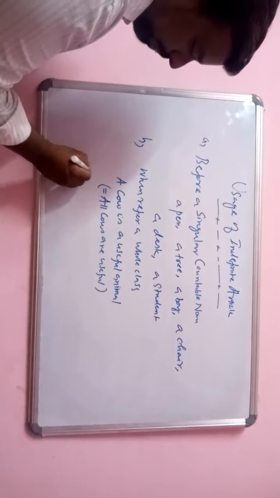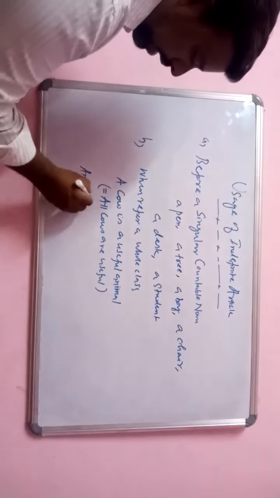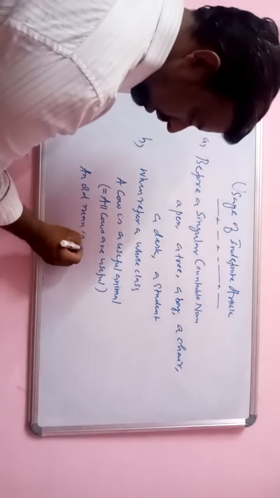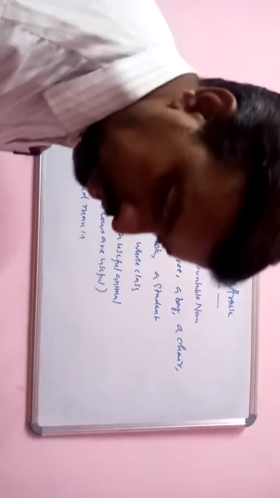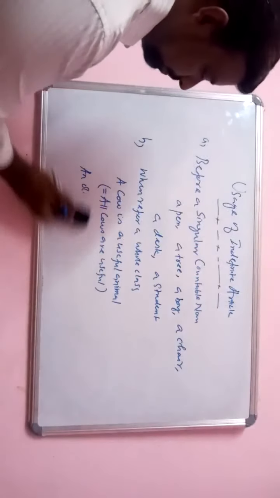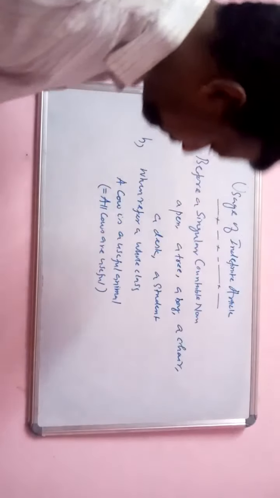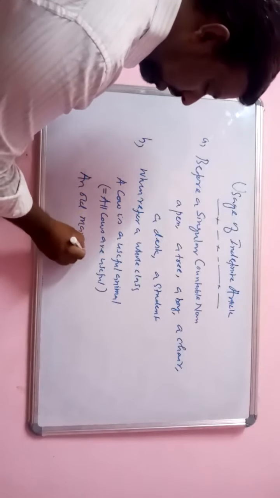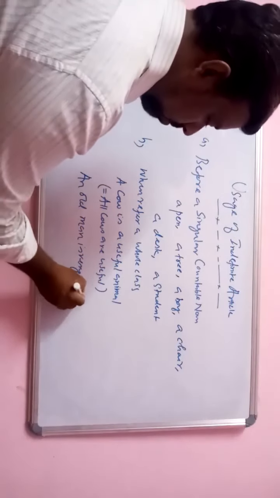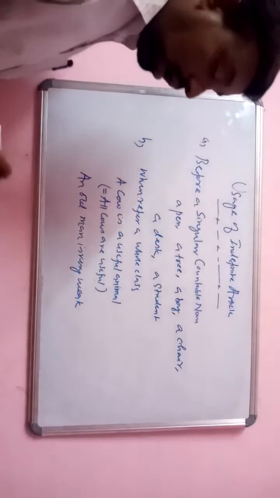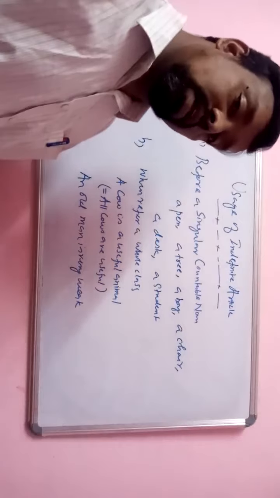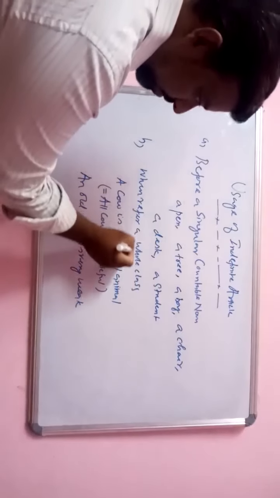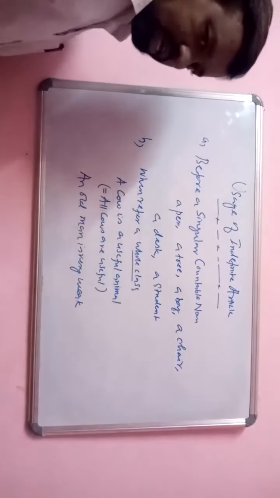For example, an old man is very weak. It means that all old men are weak. That is, when you refer to a whole class, you can use a before it.